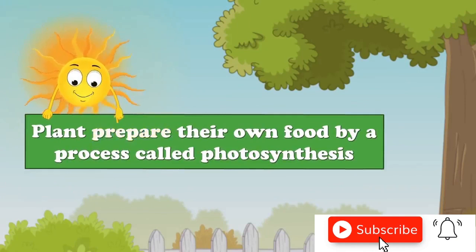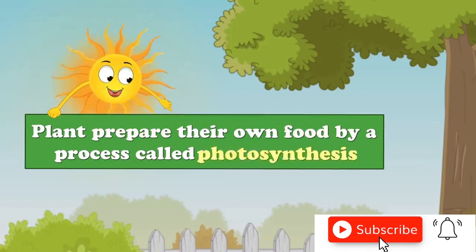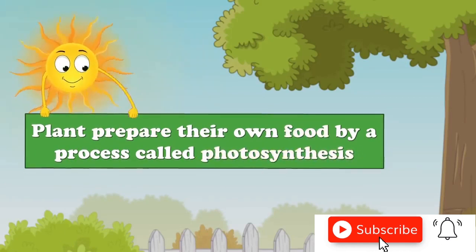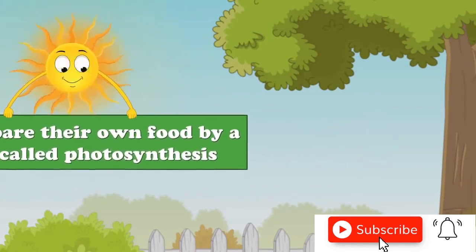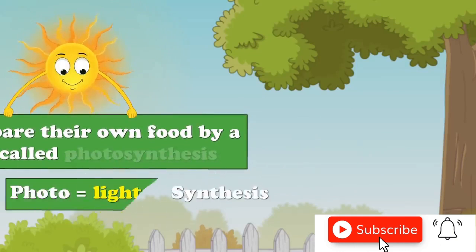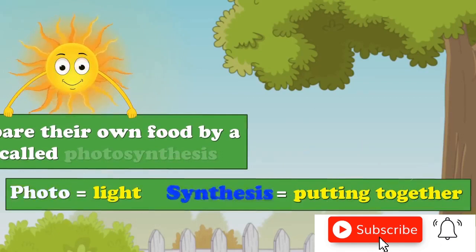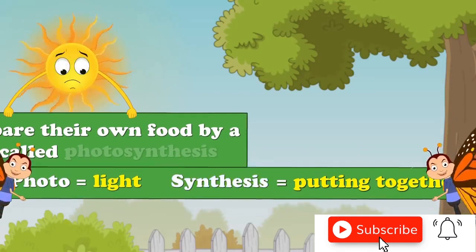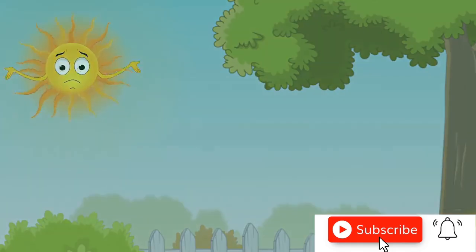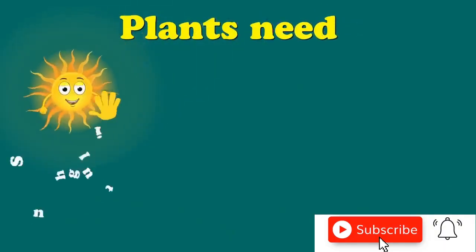So if it takes place with the presence of sunlight, in which part of the day would photosynthesis take place? Yes, you are right. This process takes place during the daytime. Right children? So during the night time, plants cannot produce food. Why? Because there's no sunlight. Right children? So remember the next important one.